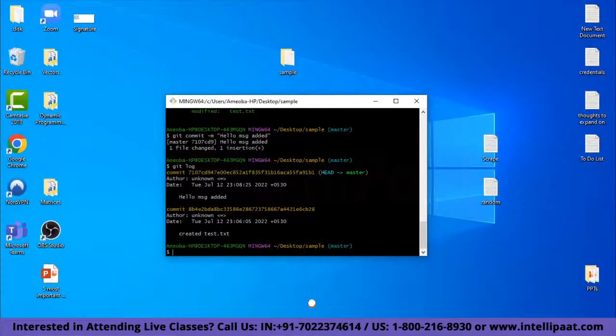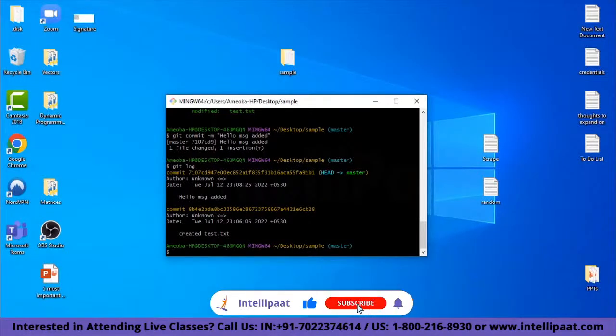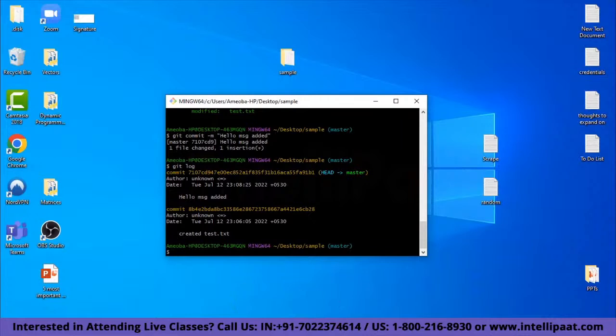Now let me go to the last command, which is git merge. Before I go into the details and implementation of the merge command, I will have to explain to you about branching in Git. A branch in Git basically means that let's say you are in a scenario where you know how to add in the hello message only, and your friend wants to collaborate on that, and he wants to make changes to your file. So he will have to work on a different branch.